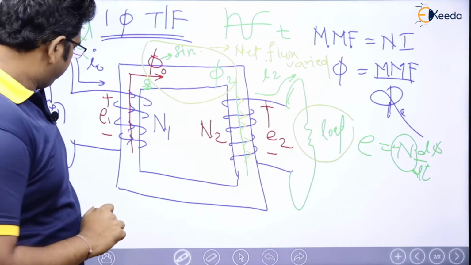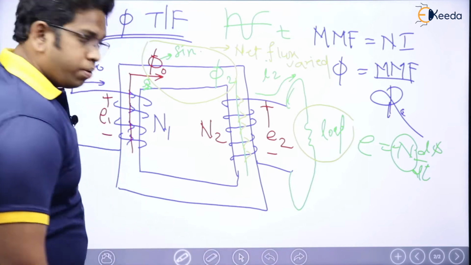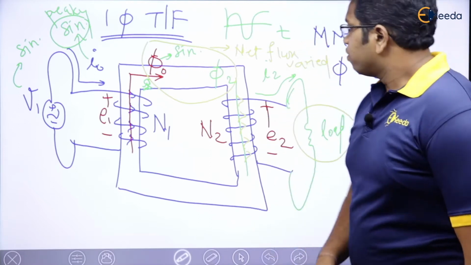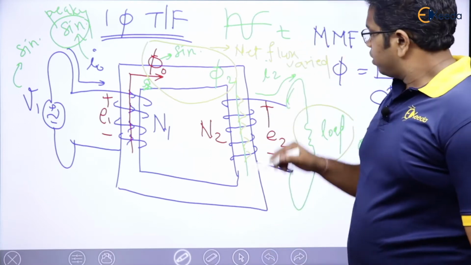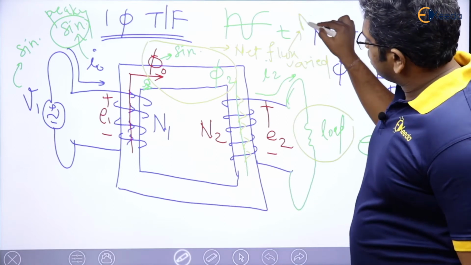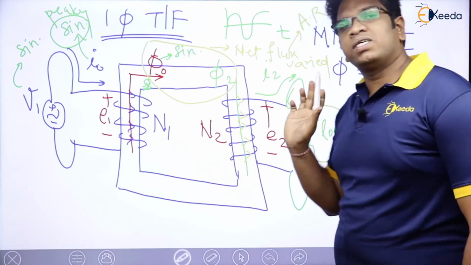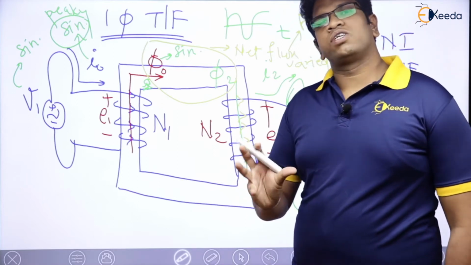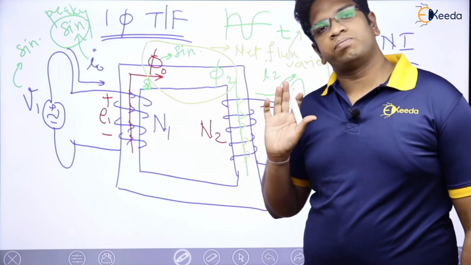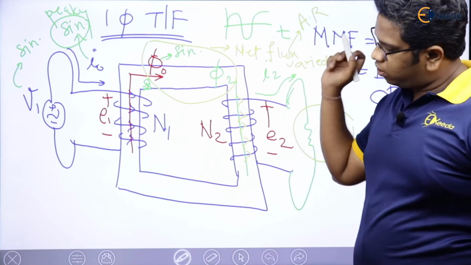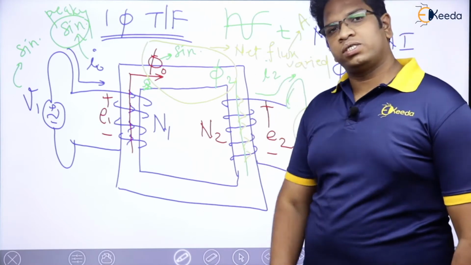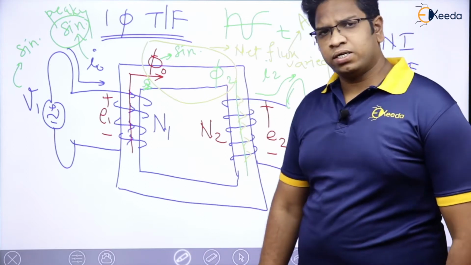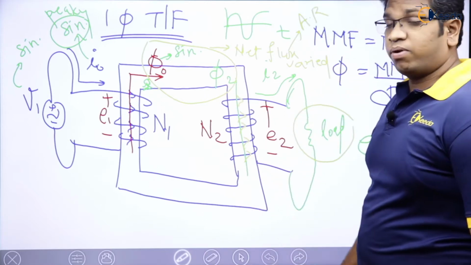But remember here one thing. In case of transformer, when I say net flux is varied, which means armature reaction is there. What do you mean by armature reaction first? Armature reaction means net flux distribution is changed. Now you please tell me, is the net flux distribution changed? 99% of the people will say yes, because phi2 is there, right? But yes, you need to remember one thing.